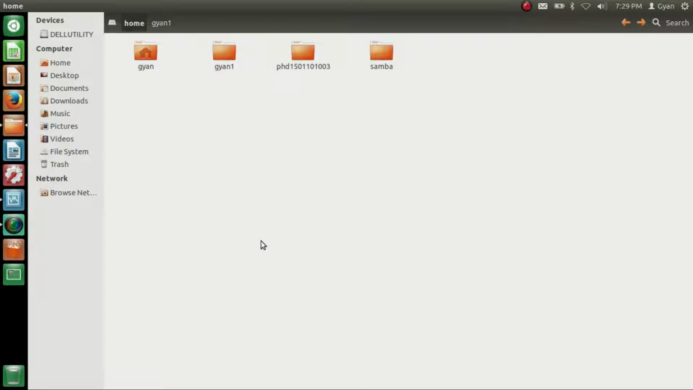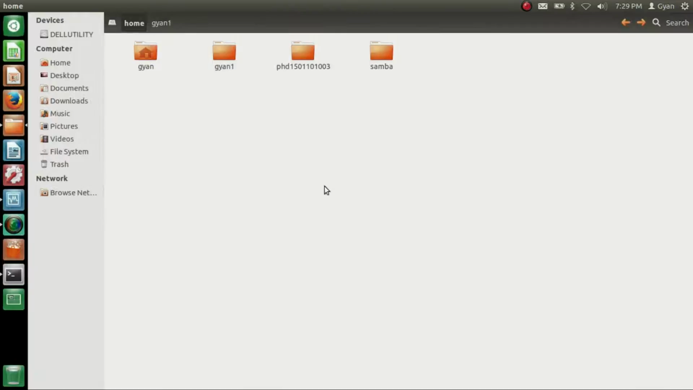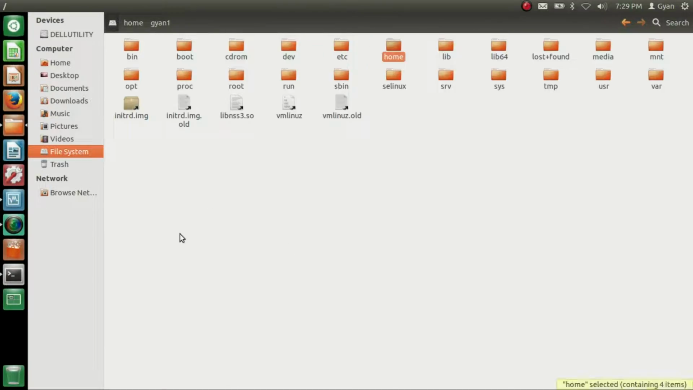The home directory of the currently logged in user is denoted by tilde in the terminal, as we saw in the previous video. Let me open the terminal, Ctrl+Alt+T, and this is a tilde. If you type pwd here, then it says /home/Gyan. Since I logged in as the user Gyan, that's why /home/Gyan is represented by tilde. Let's come back to our root directory.